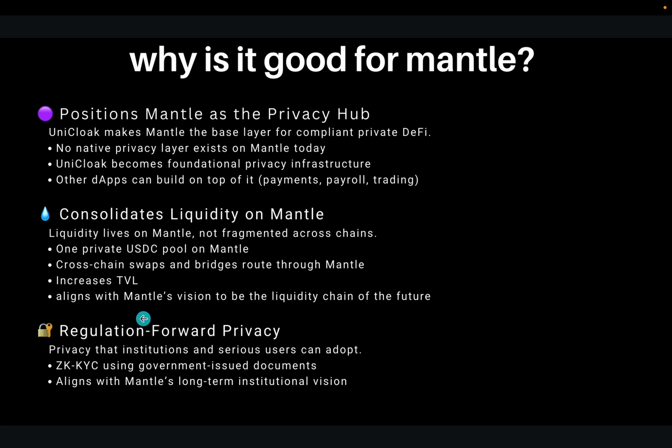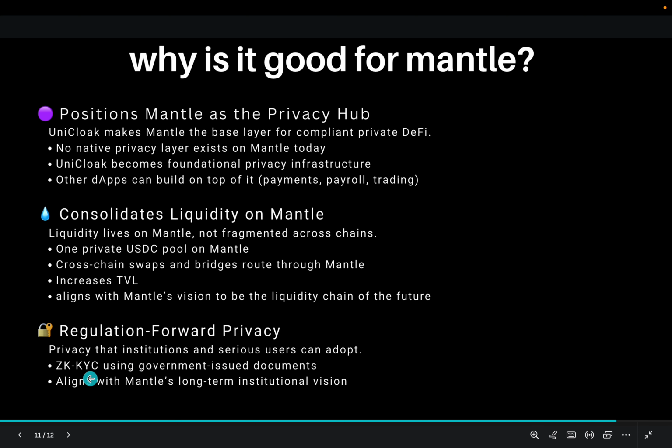And this also promotes regulation forward privacy that institutions and serious users can adopt. There is this zk-KYC using government issued documents, and this aligns with Mantle's long-term institutional vision too.